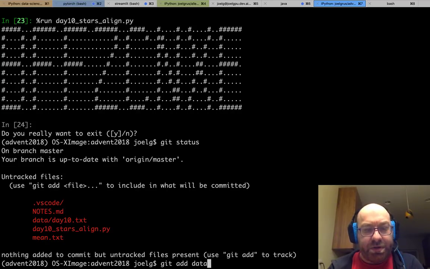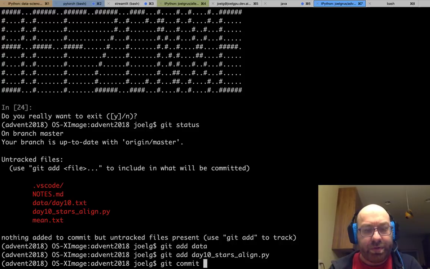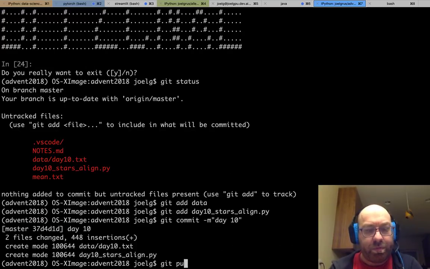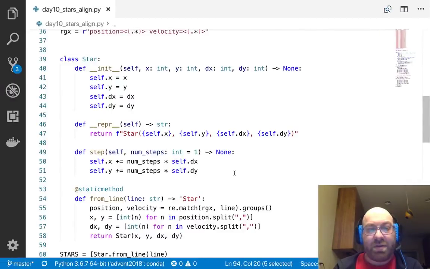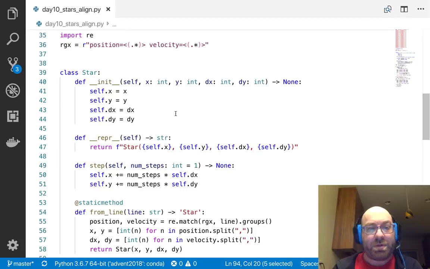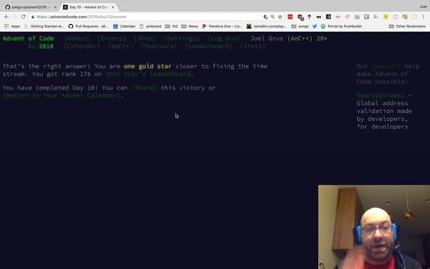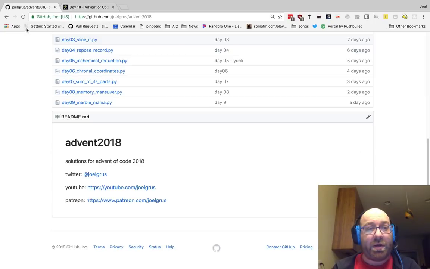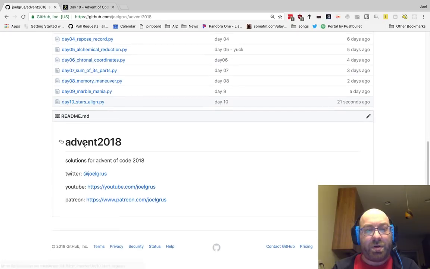So git add day 10, git commit day 10, git push. And then the other thing is just that I used this regular class because I wanted to mutate it, and you can't mutate namedtuples. So this is one of those cases where it seemed like a good idea. So anyway, that is done, and it's all uploaded for your enjoyment.